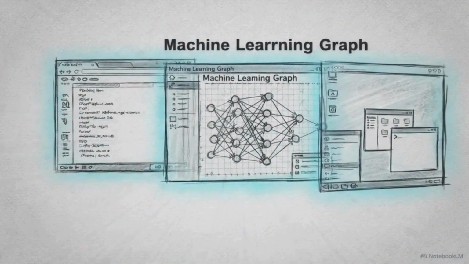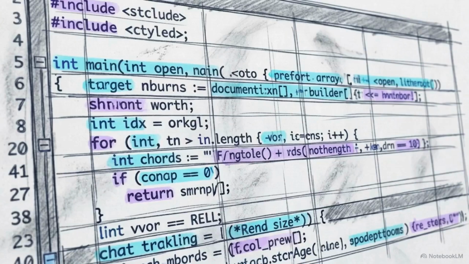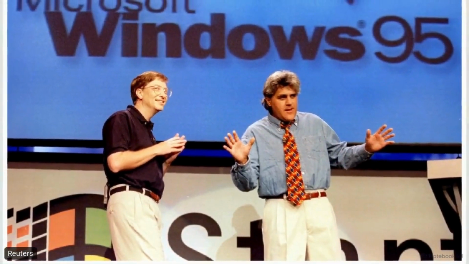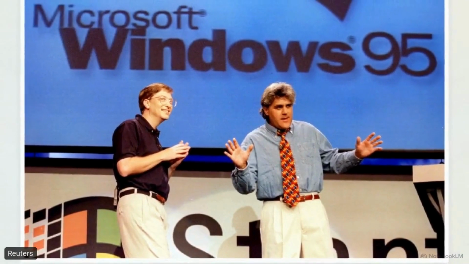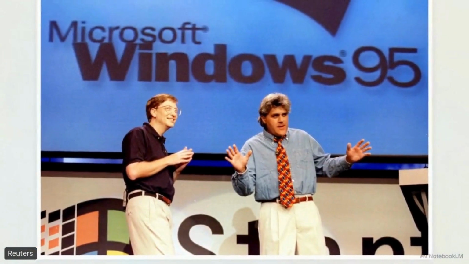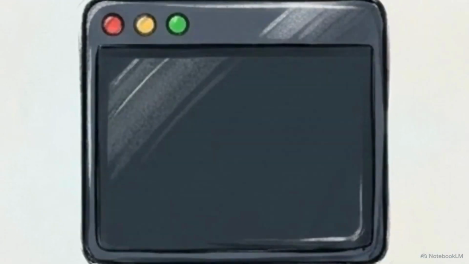Under the hood of every modern operating system, web browser, and machine learning framework, C++ is doing the heavy lifting. When Bjarne Stroustrup designed the language in the early 1980s, he built it to handle software at a massive scale. That level of complexity requires strict, non-negotiable rules. This rigorous architectural structure is exactly what allows C++ to reliably run operating systems with millions of lines of code without failing. Compare this to Python.